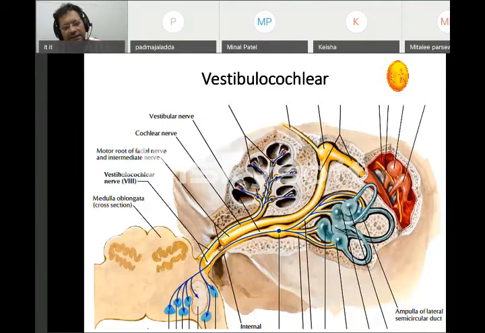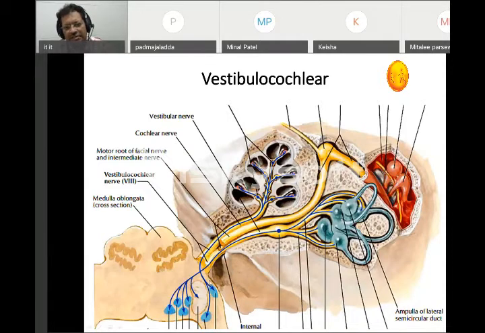It enters the ear cavity through the internal acoustic meatus. Three structures pass through the internal acoustic meatus: the facial nerve, the vestibulocochlear nerve, and one artery, the internal labyrinthine or posterior labyrinthine artery. From here the vestibulocochlear nerve splits; one part supplies the sense of equilibrium and the other helps in hearing. So the vestibulocochlear nerve is a sensory nerve.